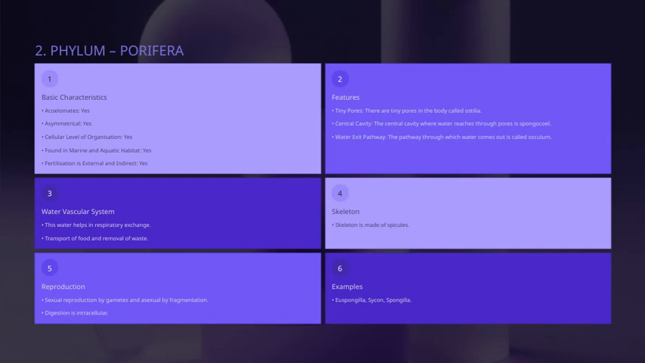Let's take a closer look at some examples of sponges. You can see Euspongilla, Cycon, and Spongilla. These are common types of sponges, and they help us understand the diversity within this group.